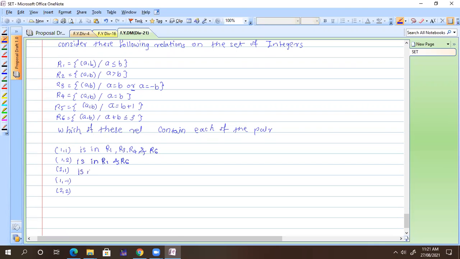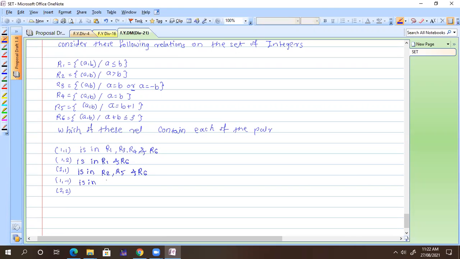Everyone? Any doubts, anyone? Now tell me about 2, 1. It is in R2, R5, and R6. R2 is there, correct? Then what about R3? It is not equal or not minus, so not R3. R4 is also not there. R5 is there. See now, R5, because 1 plus 1 is 2, 2 is equal to 2, so you are getting R5. What about R6? Yes. It belongs to R6.